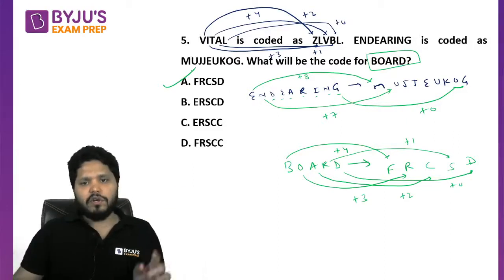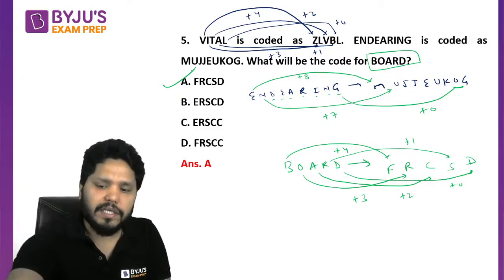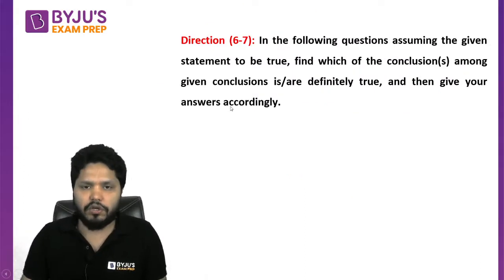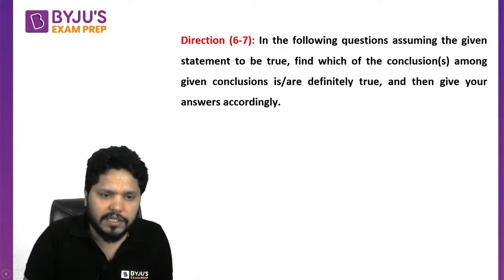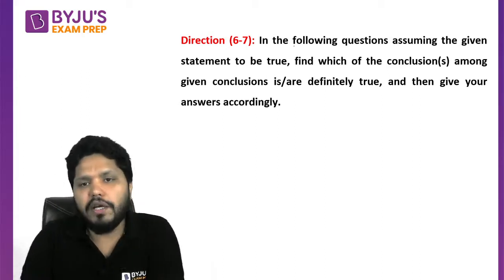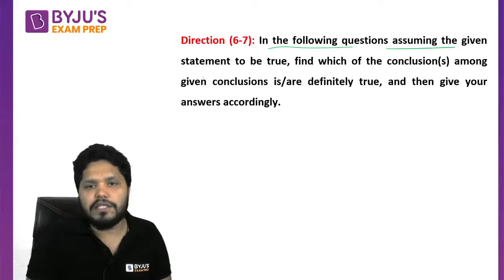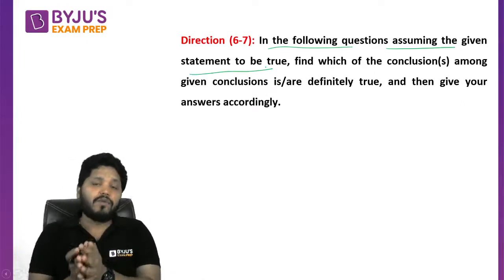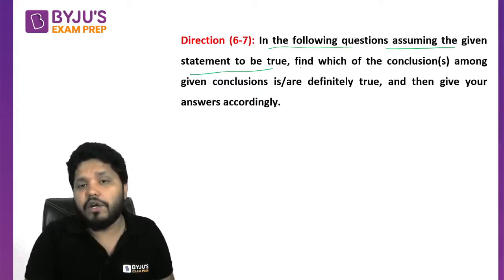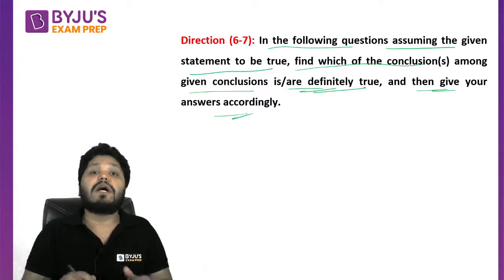Question number 5 is also clear. Now let's move on to question number 6. Now question number 6 is on your screen. For question number 6 and 7, some information has been given. And what is that information saying? In the following questions, assuming the given statements to be true. Now we have to assume that the given statements are true. Find which of the conclusions among the given conclusions are definitely true and then give your answers accordingly.